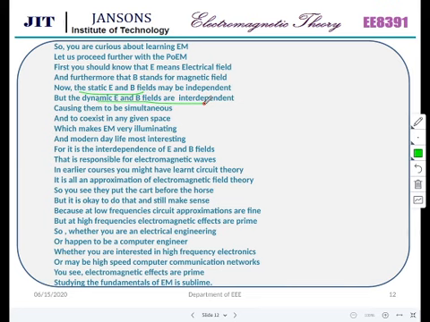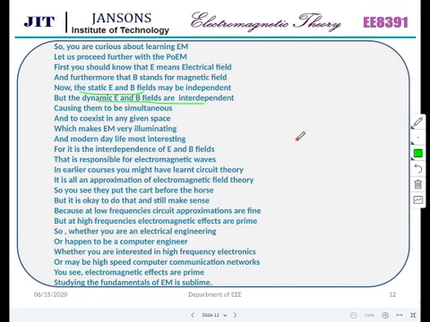So E depends on B and B depends on E. Electricity depends on magnetism, magnetism depends on electricity. That is the beauty of it. Causing them to be simultaneous and to coexist in any given space. Coexist means both of them exist simultaneously, which makes EM very illuminating and modern day life most interesting. For it is the interdependence of E and B fields that is responsible for electromagnetic waves.